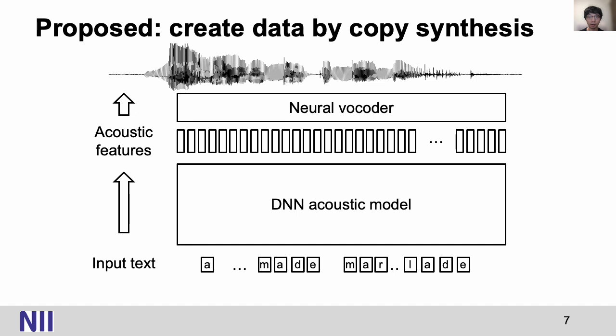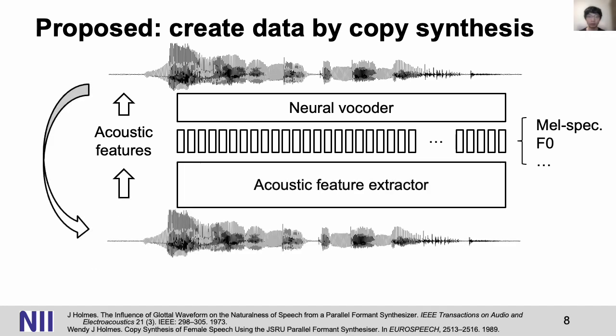Before explaining the copy synthesis idea, we recall that a typical TTS system needs an acoustic model to convert the input text into the acoustic features, such as mel spectrogram, F0, and so on. Then a neural vocoder is used to synthesize waveform. The idea of copy synthesis is to remove the acoustic model, extract the acoustic features from the natural waveform, and reconstruct the waveform.